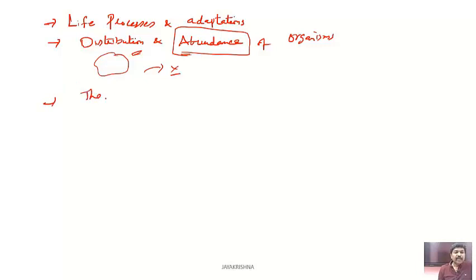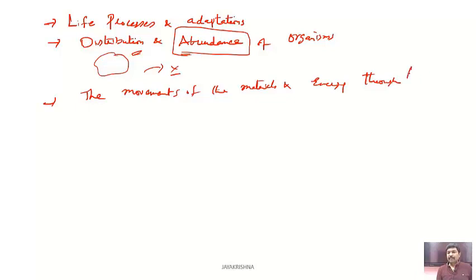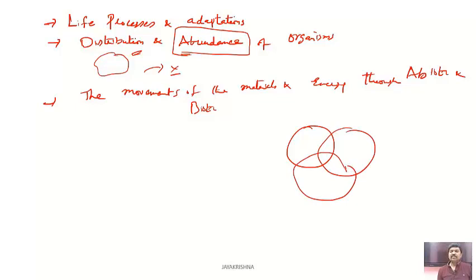Also, you can understand the movements of the materials. What do you mean by the movements of the materials? And the energy flow through abiotic and biotic components. Suppose these are the three spheres. What are these three spheres?